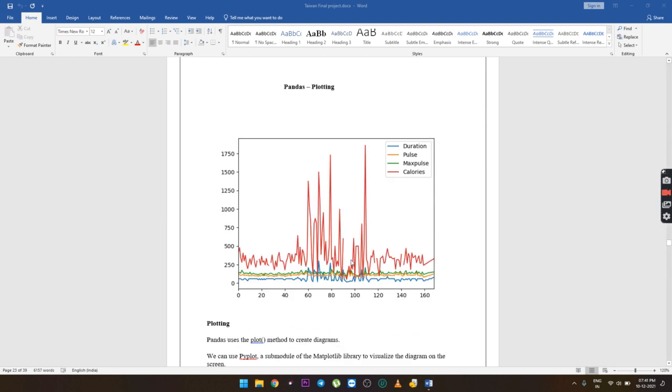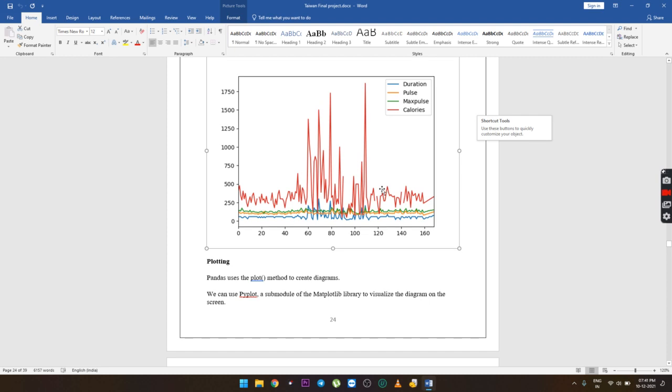Pandas plotting. So just look at this graph, which is known as pandas plotting. Here the blue line refers to the duration, the orange line refers to the pulse, the green line refers to the max pulse, and the red line refers to the calories.